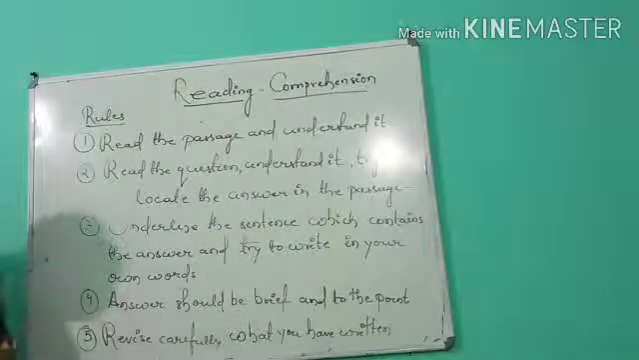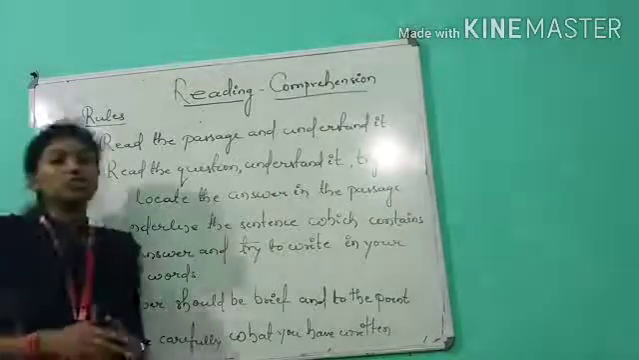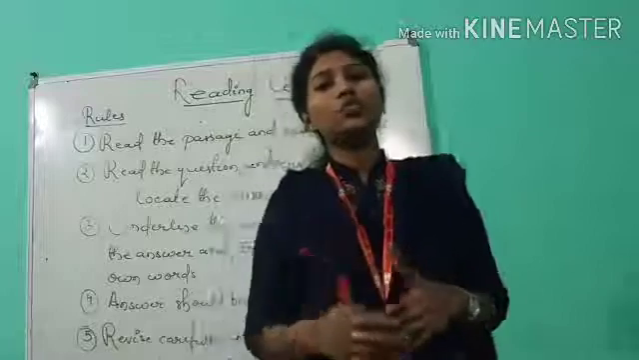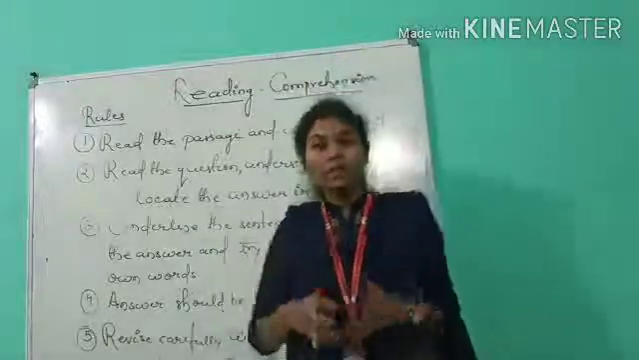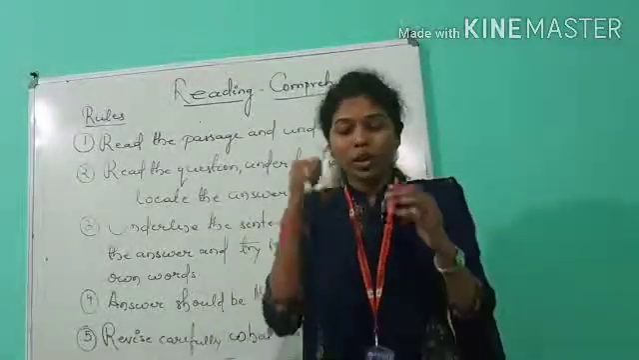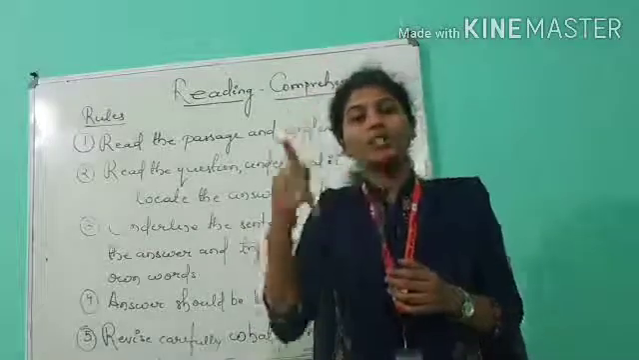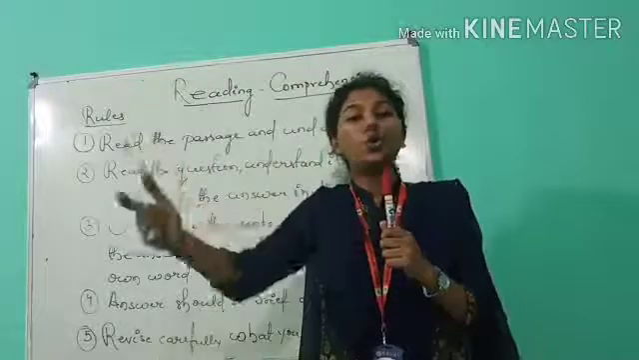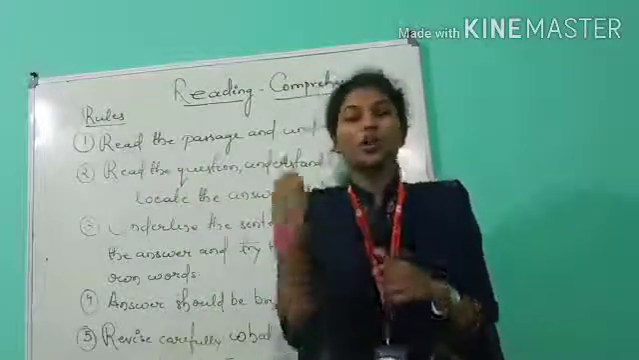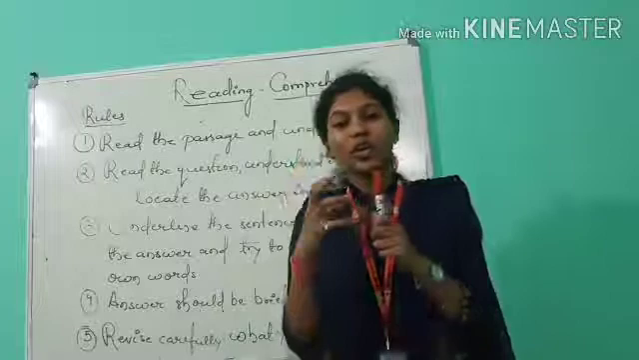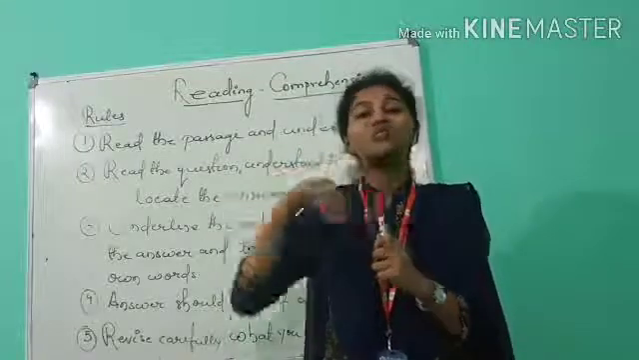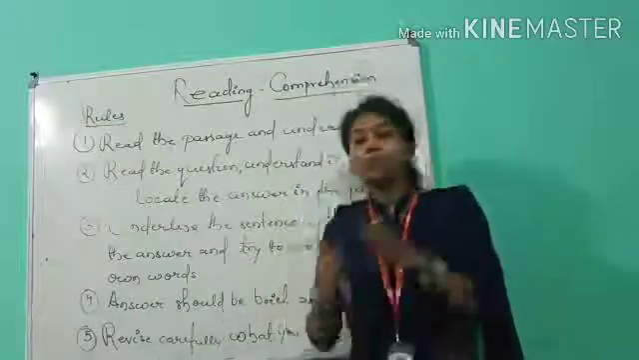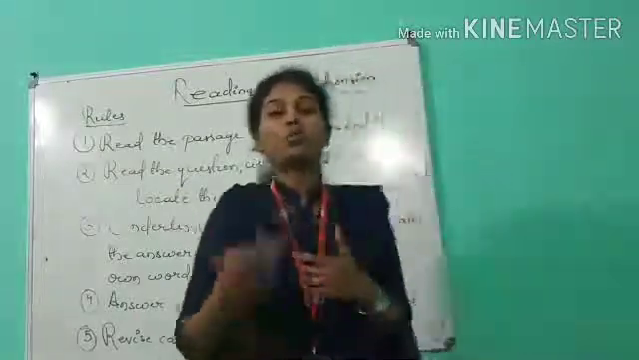Now, the fourth one: the answer should be brief and to the point. There are some students, not even students, even grown-ups, who commit a lot of mistakes. They start with a topic, for example a marker, and end up with human beings. There is no connection between human beings and the marker. So if you are talking about the marker, be brief, keep your answer in and around this marker rather than moving to some other topic. Be brief and to the point about what the question is asking.